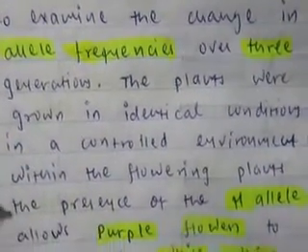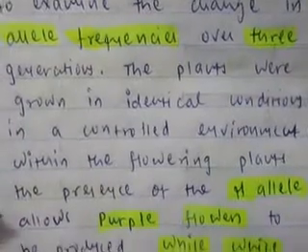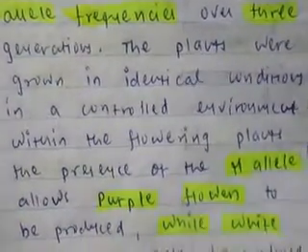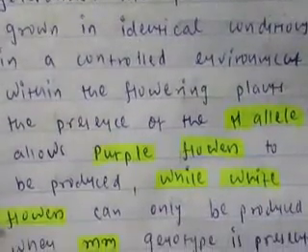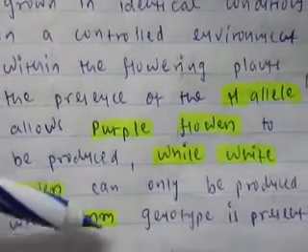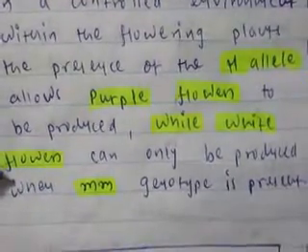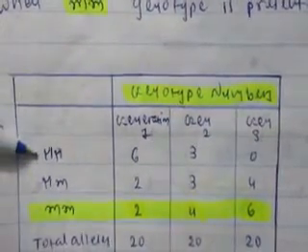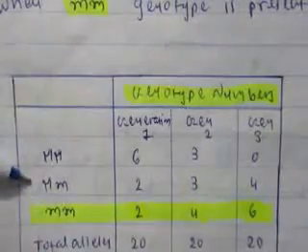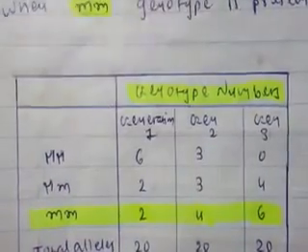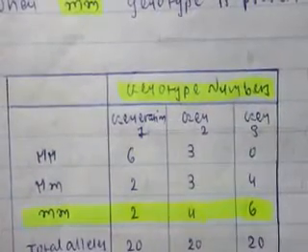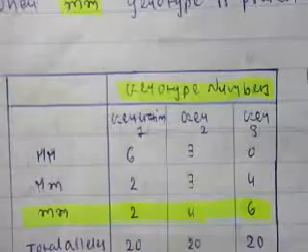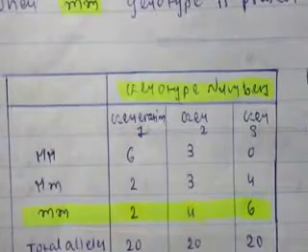Within the flowering plants, the presence of the capital M allele allows purple flowers to be produced, while white flowers can only be produced when the small m genotype is present, meaning a totally recessive condition. The table shows all 3 possible genotypes: one is homozygous dominant, the second is heterozygous, and the third is homozygous recessive. The genotype numbers in the first, second and third generation are given.